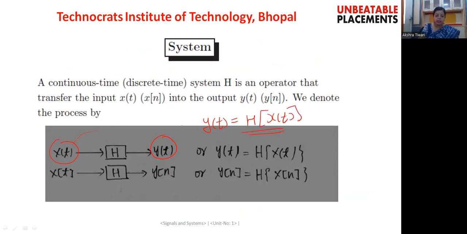Similarly, if we are having a discrete time system where the input signal will be a discrete time signal x[n], this system will be transforming that signal x[n] and will be generating an output signal that we will be representing as y[n]. So here this y[n] is nothing but the transformation of your input signal x[n], right?